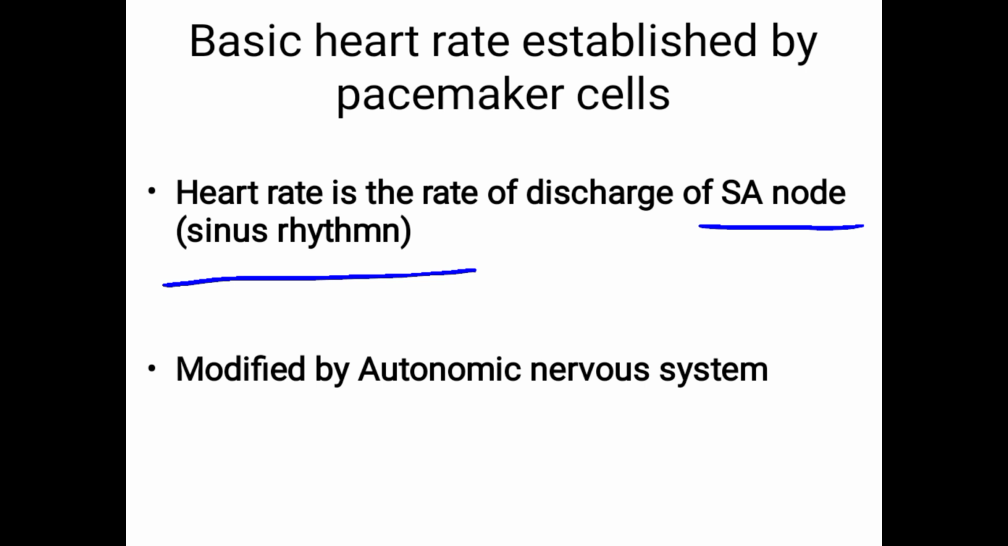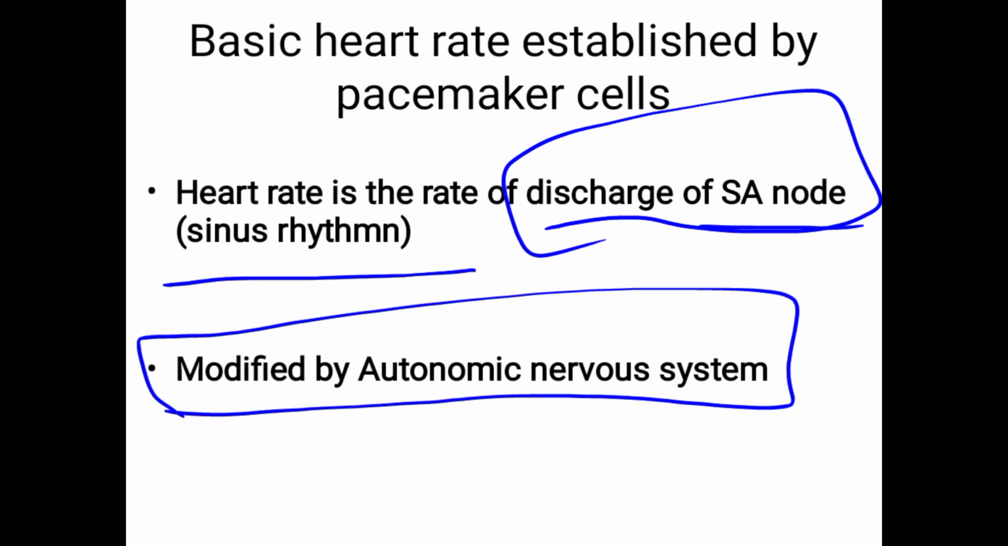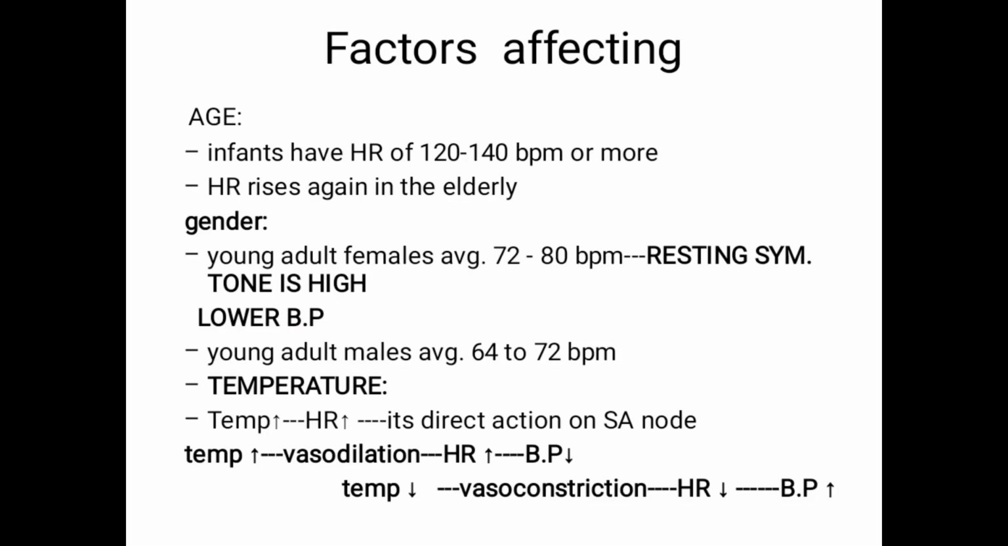This SA nodal discharge is modified by the autonomic nervous system, ANS. The autonomic nervous system is mainly the nerve supply to the heart. The heart gets its innervation from the autonomic nervous system.